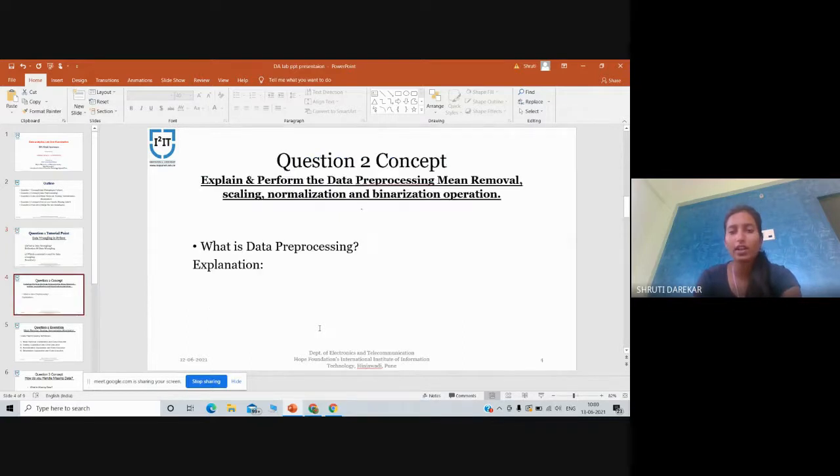My next slide is the concept of data preprocessing: mean removal, scaling, normalization, and binarization of data. What is data preprocessing?